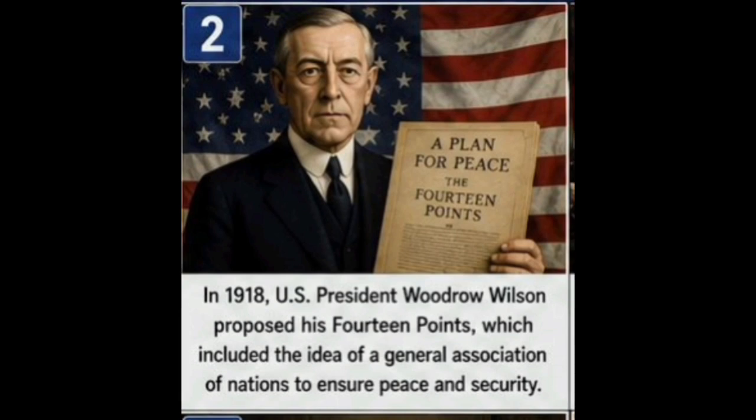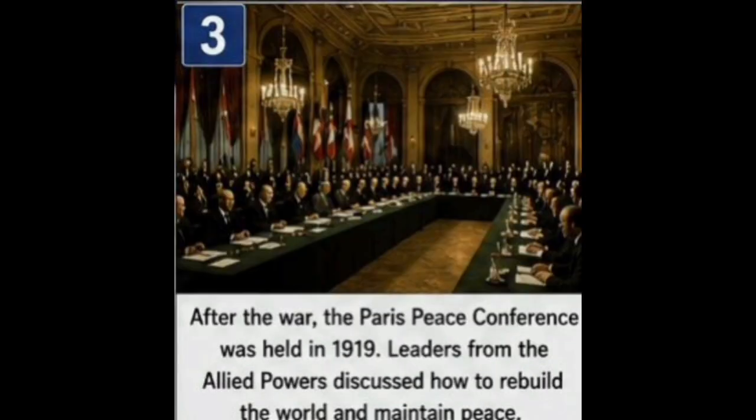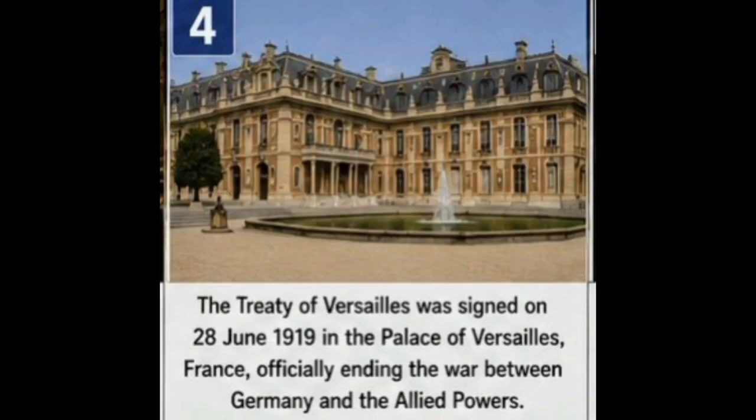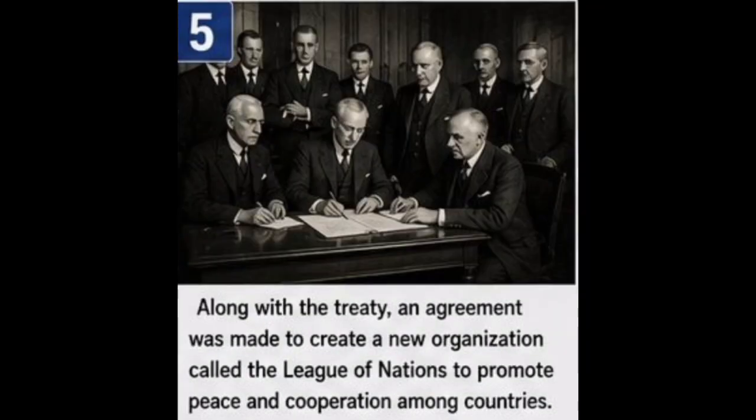Russian Revolution, 1917. Russia suffered huge losses during the war. Food shortages, economic problems, and military failures made people angry with the government. In 1917, the Russian Revolution took place. Vladimir Lenin and the Bolsheviks came to power. The new communist government decided to leave the war.